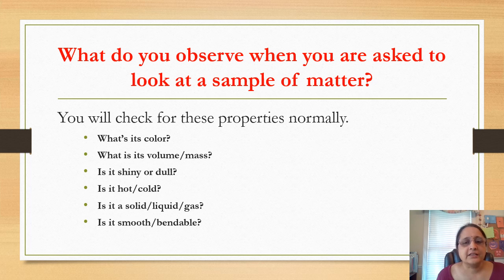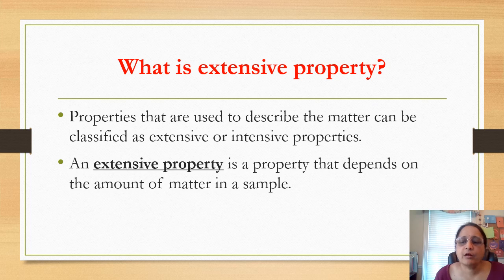You will check for maybe the following properties, such as what's its color, what's its volume, does it flow, does it have an odor, is it shiny or dull, is it hot or cold, is it a solid, liquid, or gas? Is it smooth? Is it bendable? So many. So how do you categorize these properties?